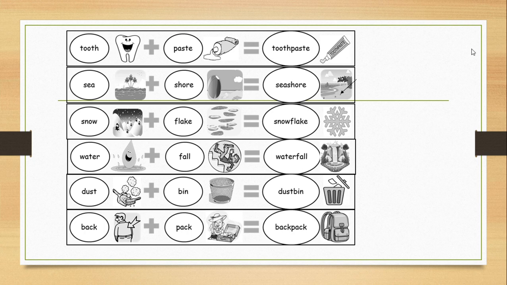Next we have dust, which is the small particles. That means that this thing is unclean, okay, that you can find if you left a place for a long time and you come to put your fingers and you will find dust. Plus bin, which is the basket you threw in it the garbage or the rubbish. Together they are dust bin. The dust bin is the big basket where you threw all the garbage you have.